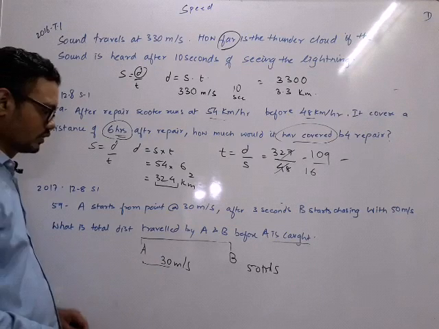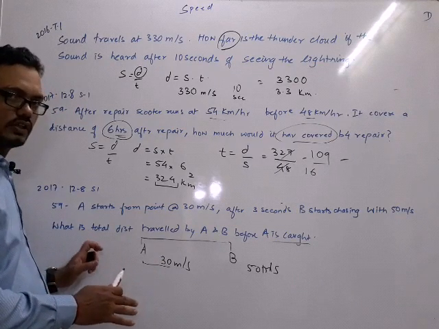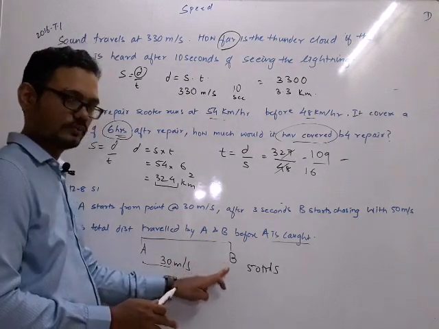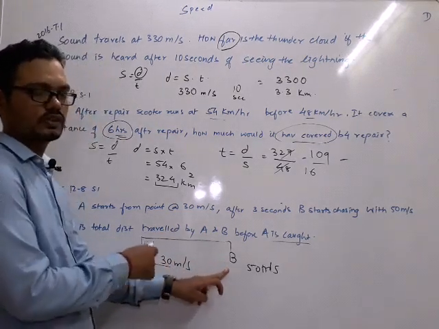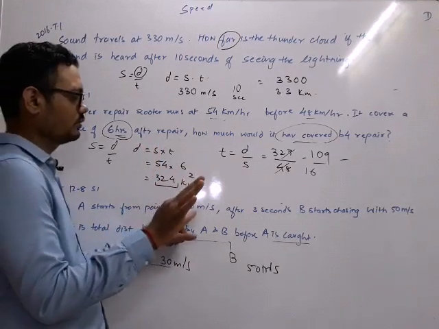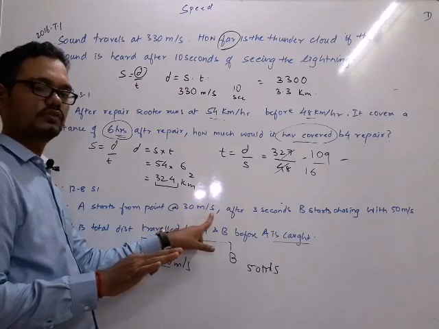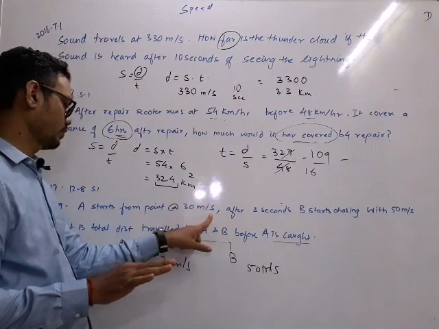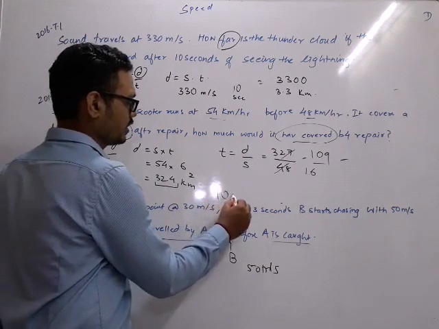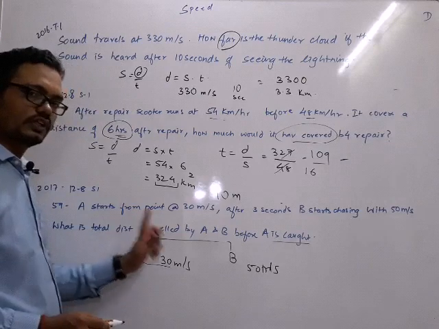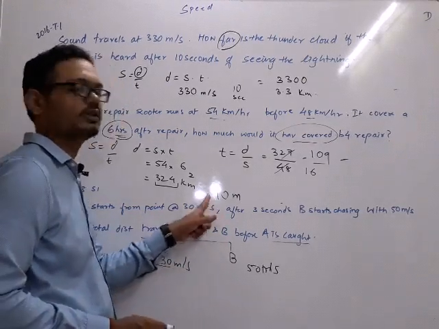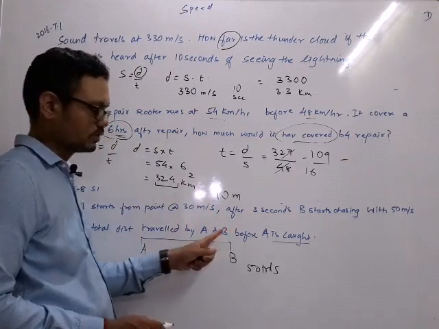After 3 seconds. So first of all, in such a scenario, we should know how much distance he has to cover, what this person has already covered. The first person has already covered the distance for 3 seconds. So 30 meter it travels in 1 second. That is the speed of A. So in 3 seconds, how much distance is it traveling? 90 meter. So for sure he is 90 meters behind. So he has to cover 90 meters in order to catch him.